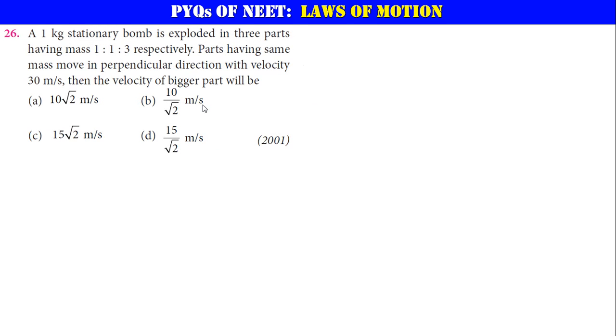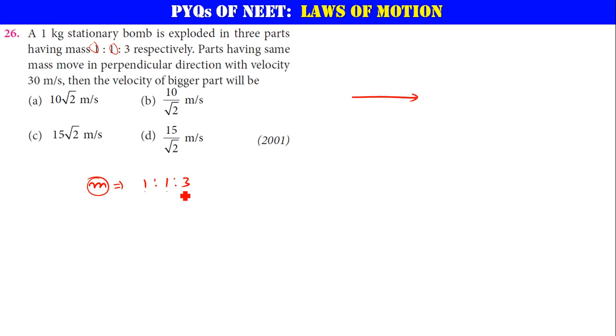Now a 1 kg stationary bomb explodes into three parts having masses in the ratio 1/2, 1/3 respectively, and the third part having the same mass. I mean this one and this one are moving in perpendicular directions with a velocity of 30 meter per second. Let us consider, initially the mass of the bomb is m, and that is becoming three masses, where their ratios are 1/2, 1/3. That means let me say this as how many fractions?